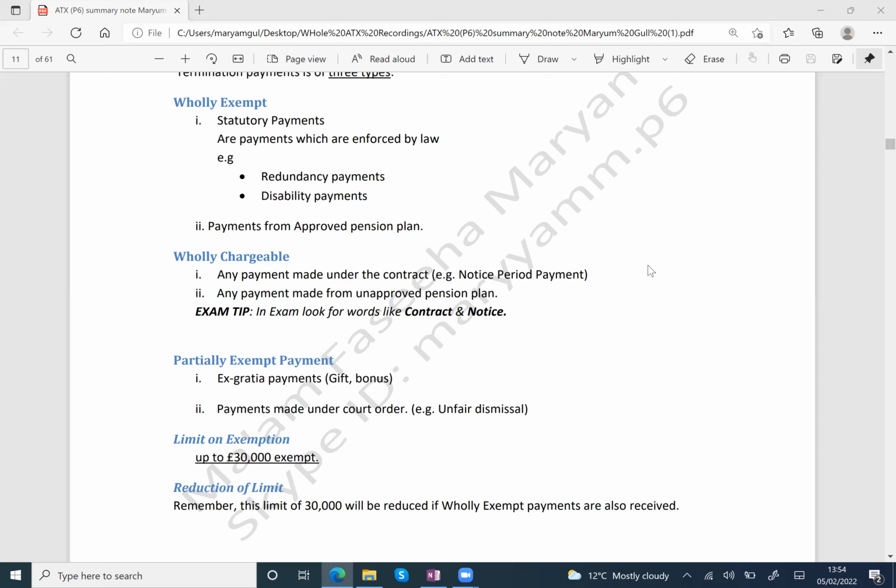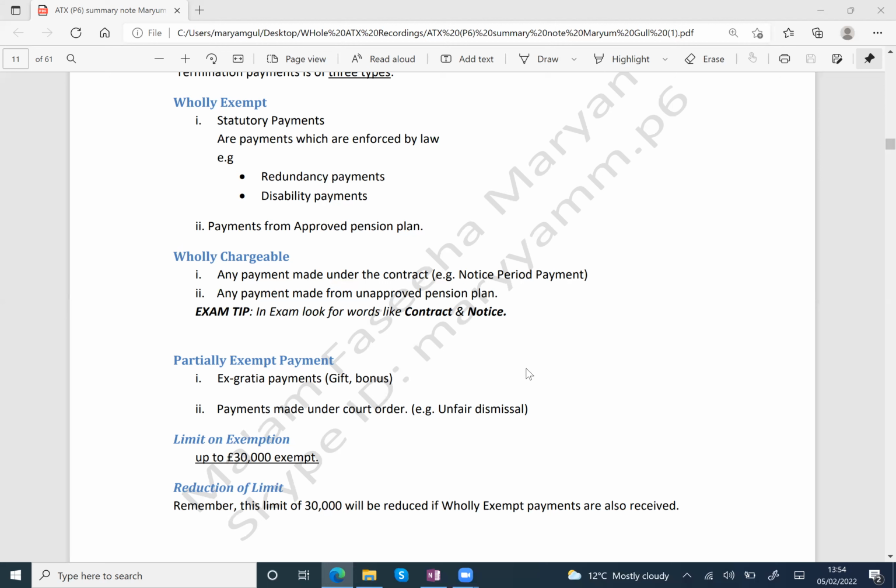The second type of statutory payment is disability payment. It means during work, if you get injured, your employer by law is bound to pay you some amount, and that is called disability payment, and that is wholly exempt. So if the examiner gives you these names in the exam, what are the tax implications? You just say these are wholly exempt. When the examiner says statutory redundancy payment and disability payments in the exam, what are the tax implications?